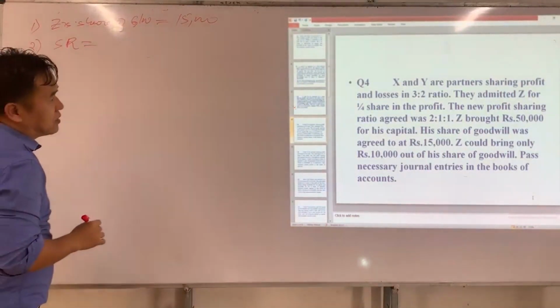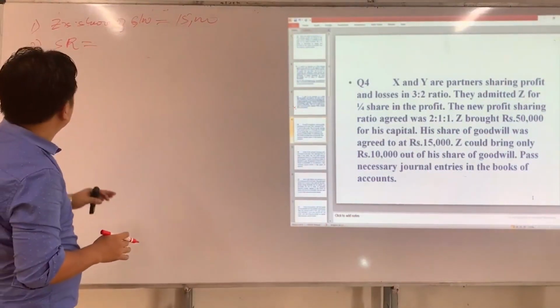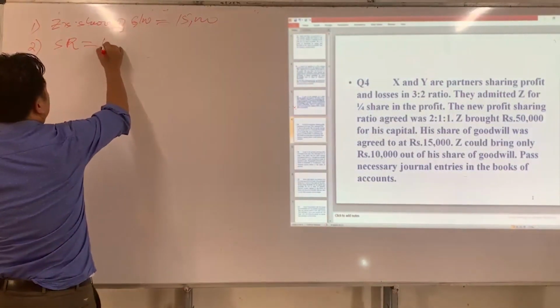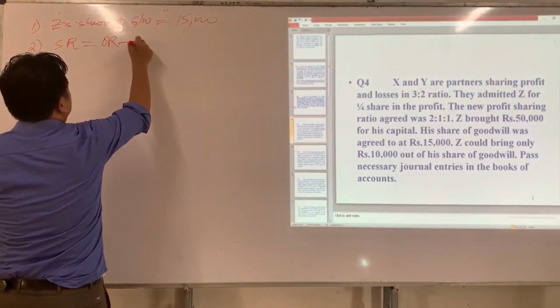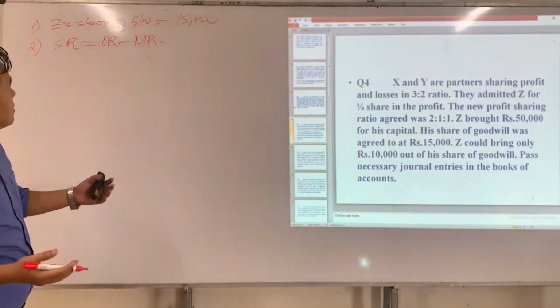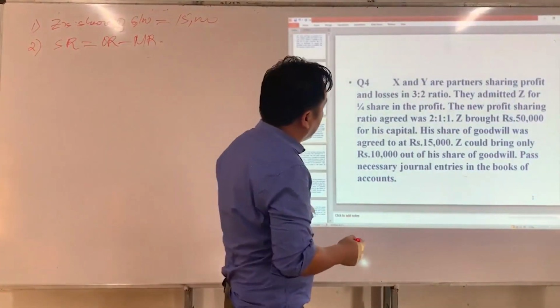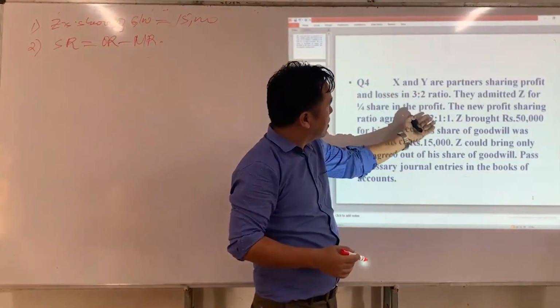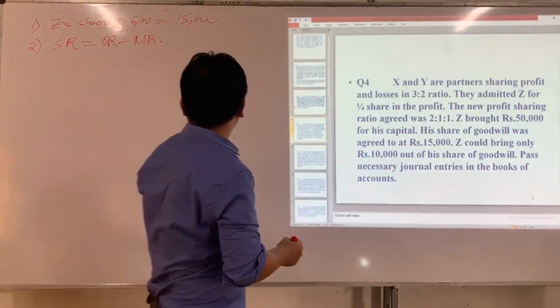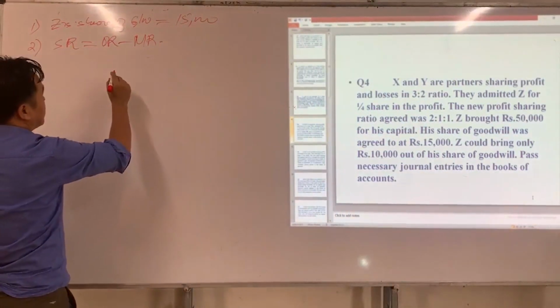What is the formula of sacrifice ratio? Sacrifice ratio is equal to old ratio minus new ratio. So what is sacrifice ratio here?